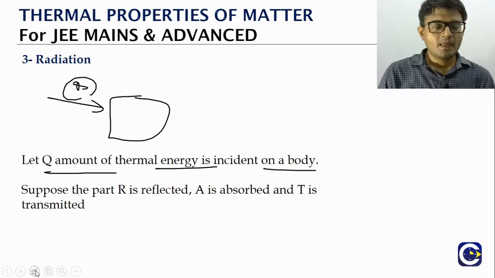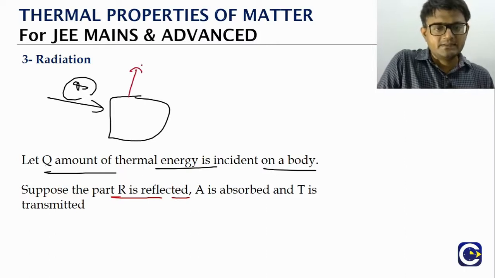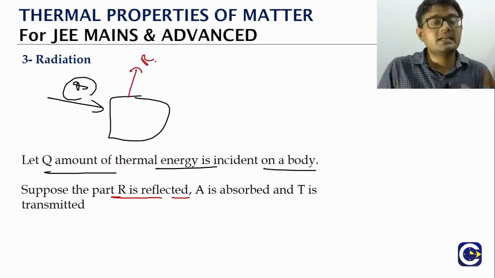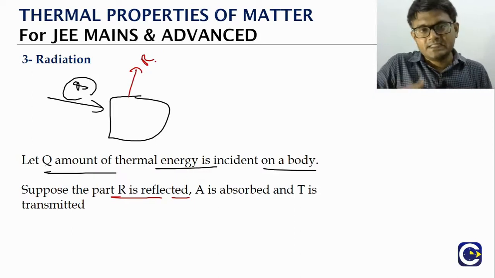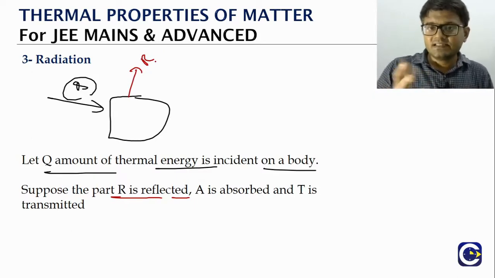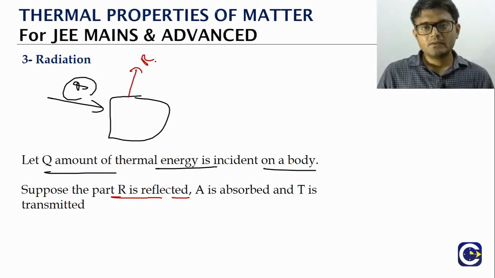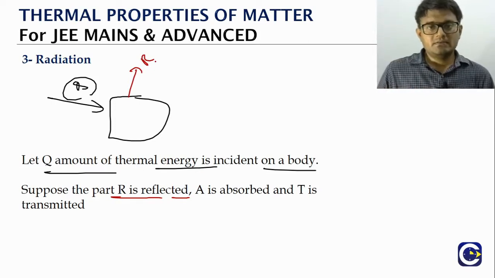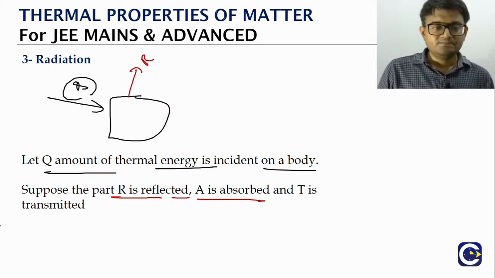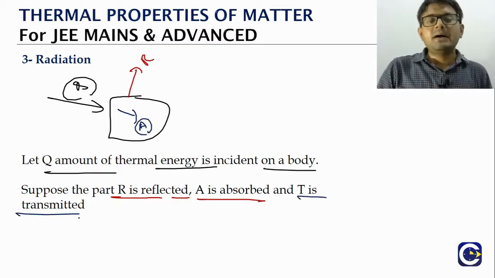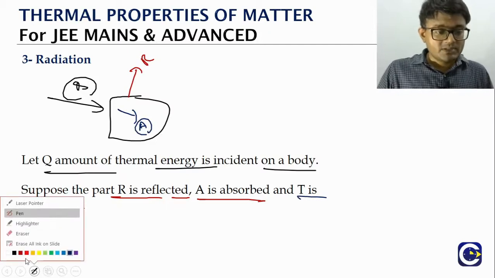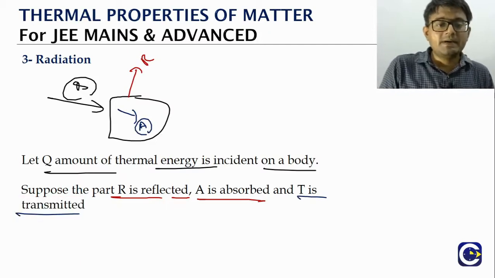Okay, and what will happen to this heat? A part R is reflected. Generally, what do we know? Polished surfaces reflect better. Rough surfaces will not reflect as much. White will reflect better, dark will not reflect much. A is the part that is absorbed. And T is the part that is transmitted. Transmitted means it passes on to something in the surroundings.